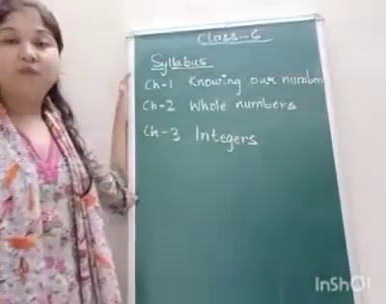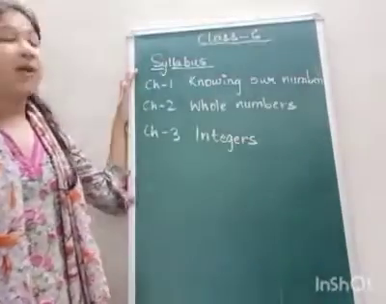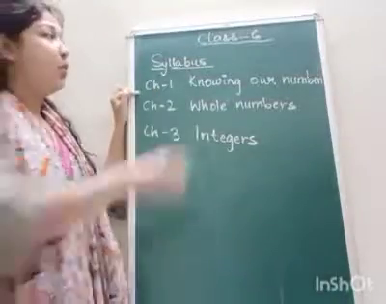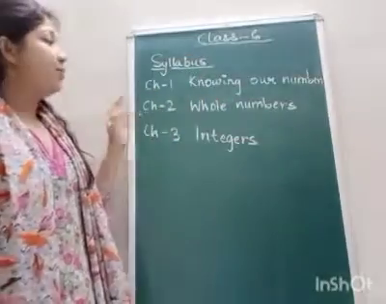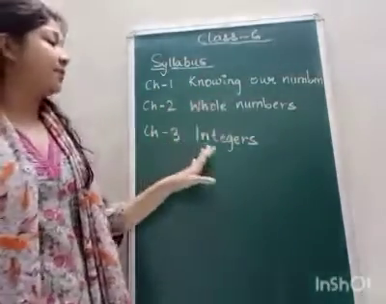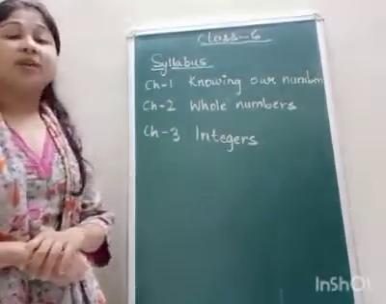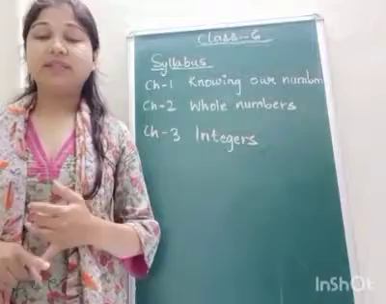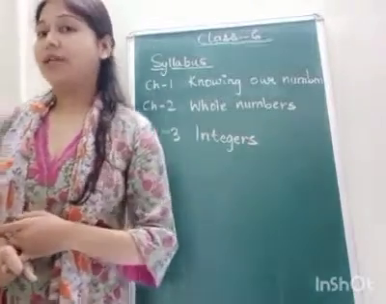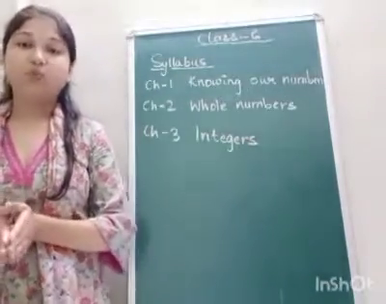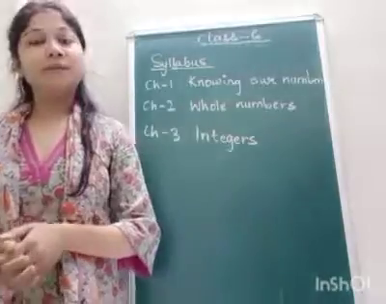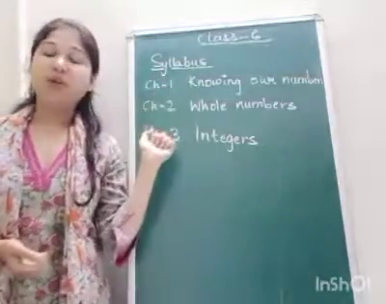So the syllabus for the first term examination: Chapter number 1, Knowing Our Numbers. Chapter number 2, Whole Numbers, and chapter number 3, Integers. Only 3 chapters are coming in your exams. So you have to practice all the exercises we have done in the assignments and in the videos. This is the syllabus of your examination.